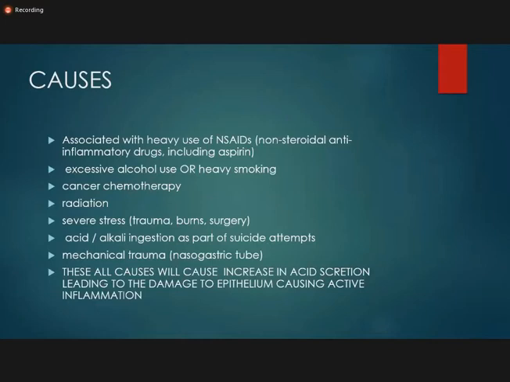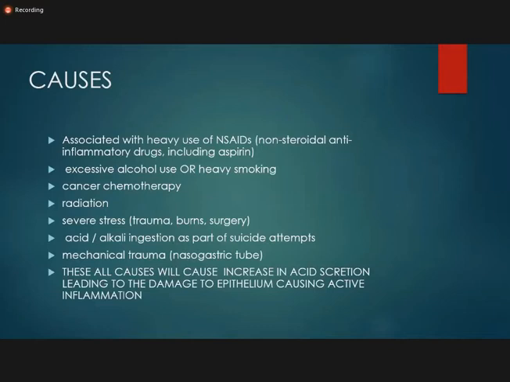Or alkaline or acid ingestion as part of a suicidal attempt can also lead to acute gastritis. These alkaline or acidic ingestions can cause severe acute gastritis leading to hemorrhage, melena and excessive blood loss. Or mechanical trauma to the GI tract, for example when you insert a nasogastric tube, it can cause acute gastritis.